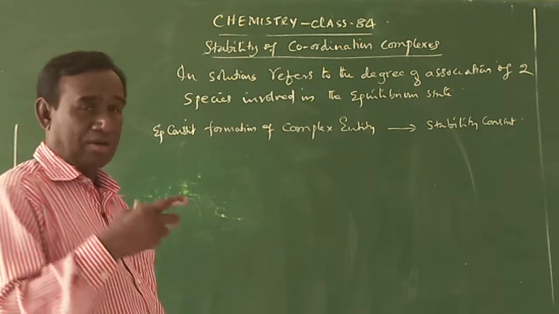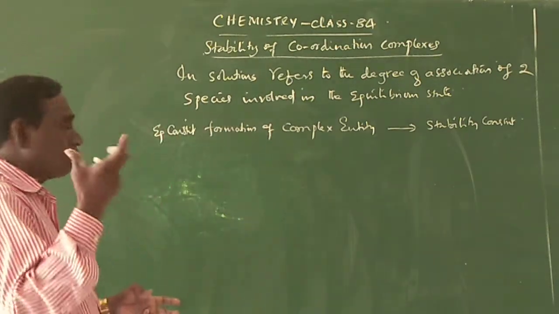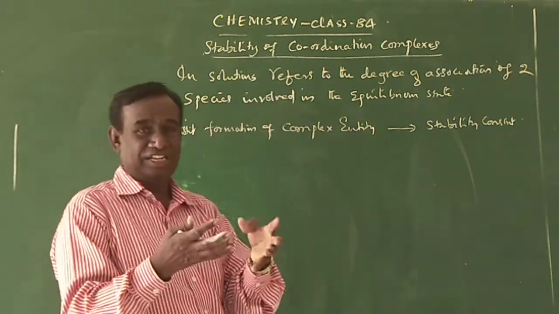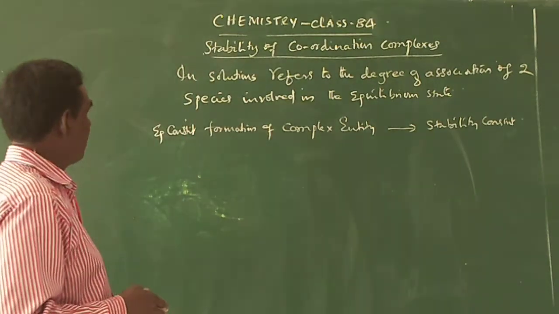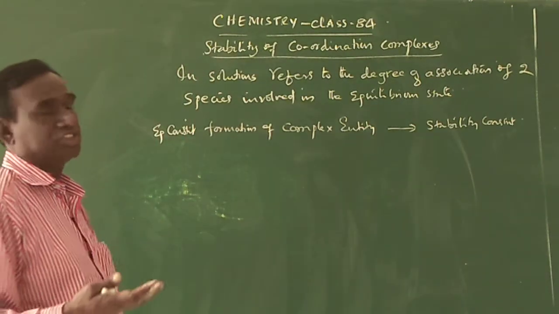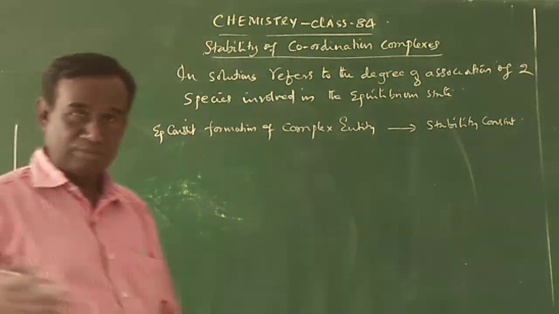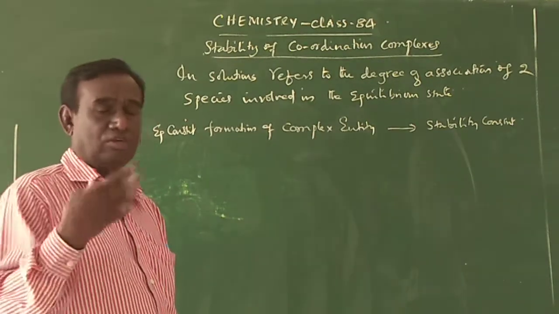If, after the equilibrium state, we calculate the equilibrium constant K for the formation of the complex entity, that is the stability constant. So the stability of a coordination complex in solution refers to the degree of association between the two species involved in the equilibrium.